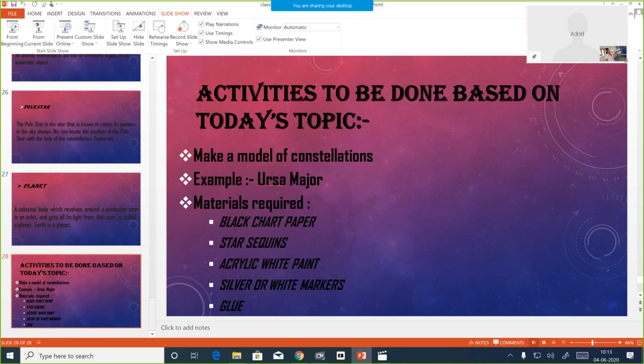You have to make a model of a constellation. Example, Ursa Major. Materials required are black chart paper, which is available in the shops, star sequins, acrylic white paint, silver or white markers, and glue. Now that you are at home, you can prepare this model and keep it. When school reopens, you can bring it and we can display it for the social science exhibition and all.